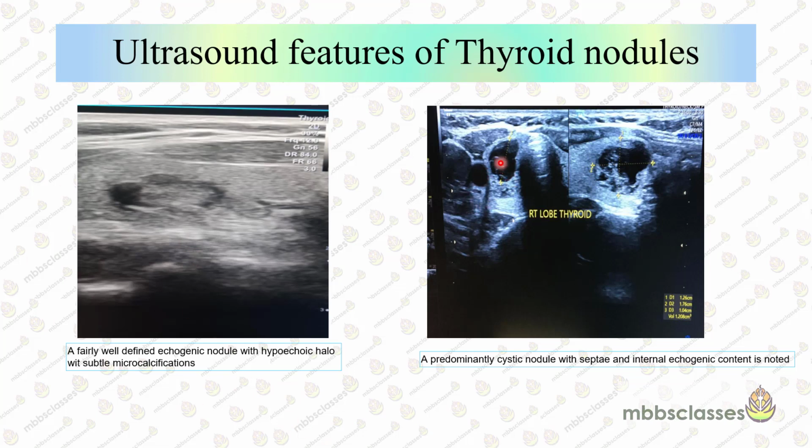But on the other hand, on the right, if you see this thyroid nodule, it is purely cystic in nature. It is a cystic nodule with multiple septae and a few debris we can see. So if we get a cystic nodule, then this type of nodule we have to follow up. The patient has to be on regular follow-up with a regular ultrasound done at a 6-month period. So FNAC is needed in the first case, whereas the patient needs to be followed up in case of a cystic nodule.